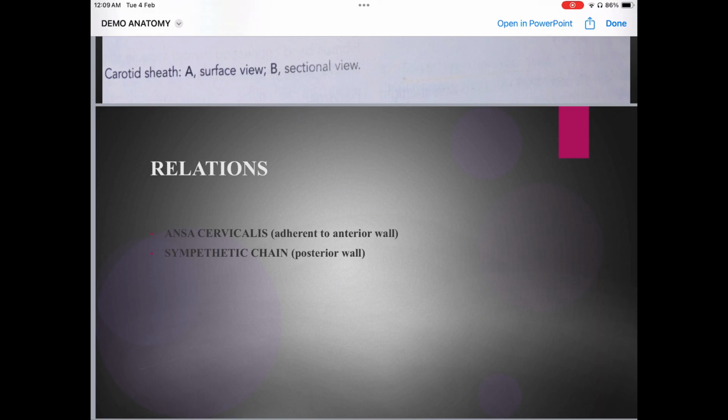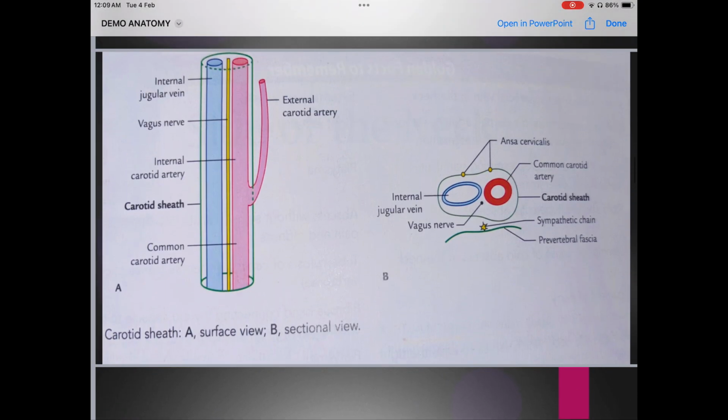now what are the relations? Relations means attachment. Attachment क्या होता है? Carotid sheath का attachment क्या है? Anteriorly किससे attach होता है? Posteriorly किससे attach होता है? Okay, so ansa cervicalis, as I have already explained, is a loop of nerves in the neck that controls certain neck muscles. It is adherent to the anterior wall, means attached to the anterior wall, and the sympathetic chain is attached to the posterior wall.